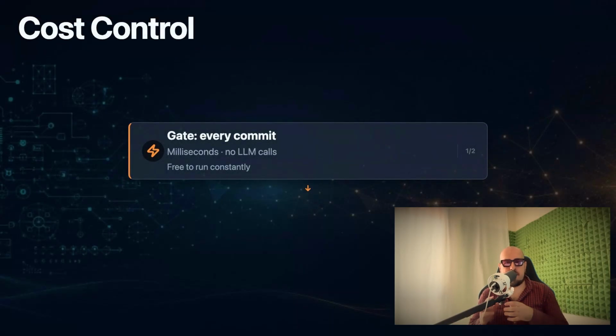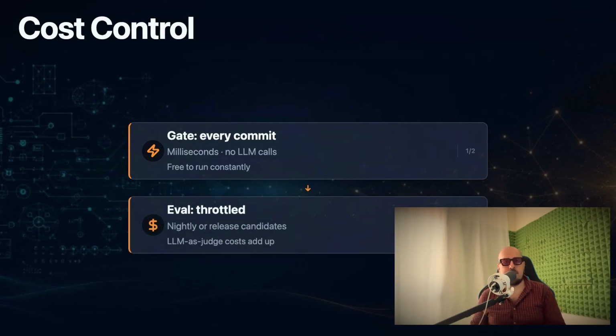Industry practice in 2026 is to run a small smoke test dataset on standard commits, reserving the full golden dataset evaluation for release candidates or nightly builds. The regression gate can run on every commit because it only compares pre-computed scores, but the evaluation that generates those scores should be throttled to control cost.